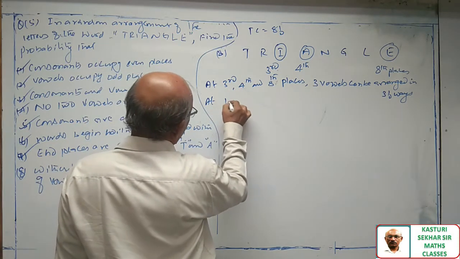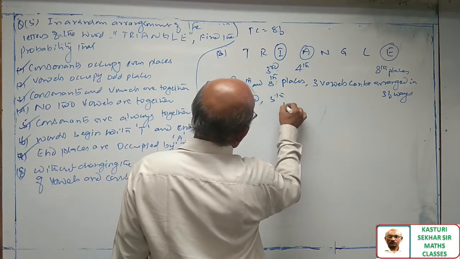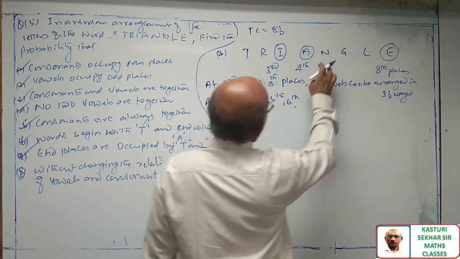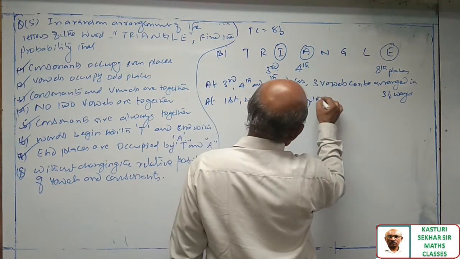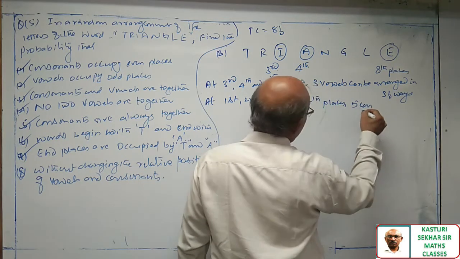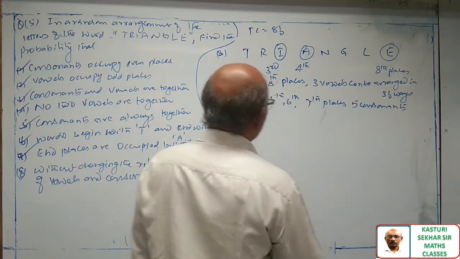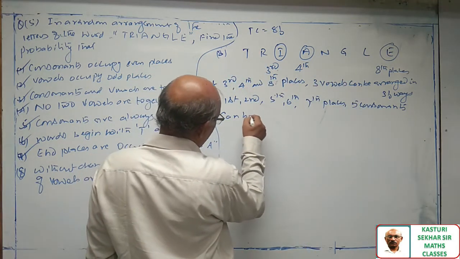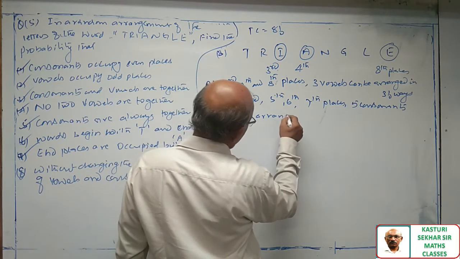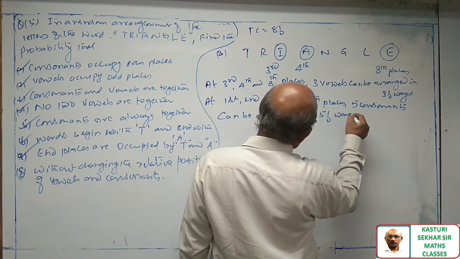Now, at the first, second, fifth, sixth, seventh places, 5 consonants can be arranged in 5 factorial ways.